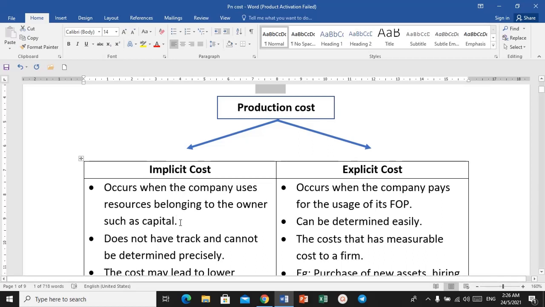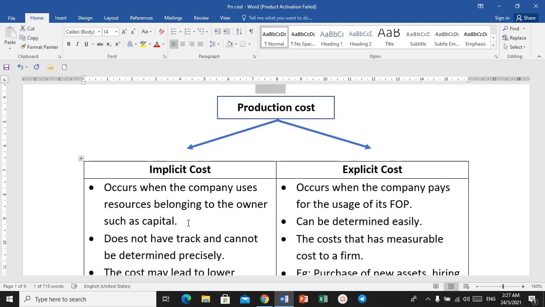Sebagai contoh adalah capital. So if you can relate this with accounting, capital can comes in many form. Okay, as long as it is generated from the owner of the business. So capital can comes in many form.